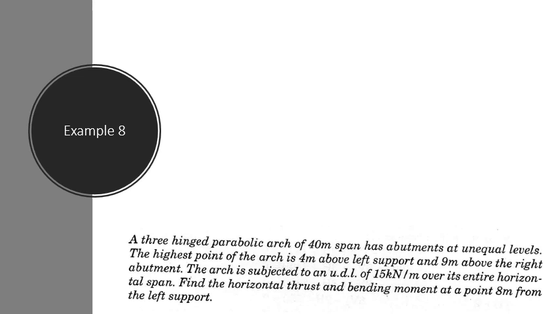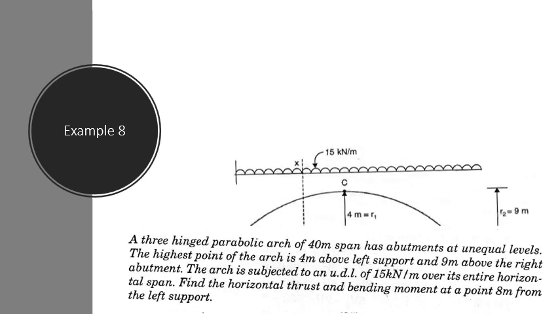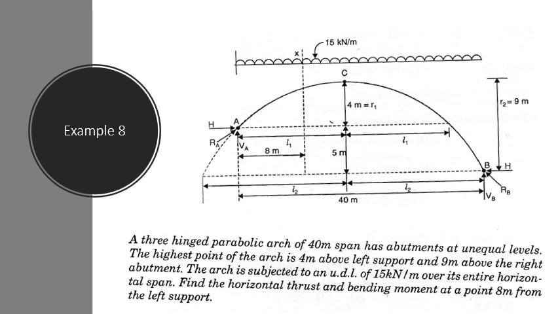The arch is subjected to a UDL of 15 kilonewton per meter over its entire horizontal span. Find the horizontal thrust and bending moment at a point 8 meters from the left support. This is the question given. So based on the given data, this is the diagram.